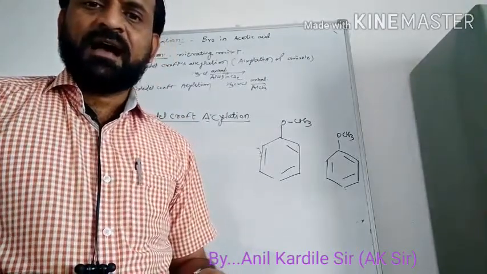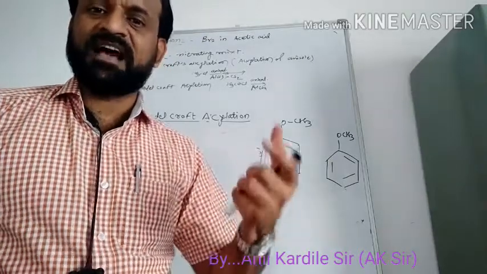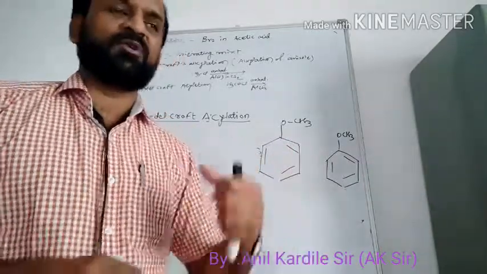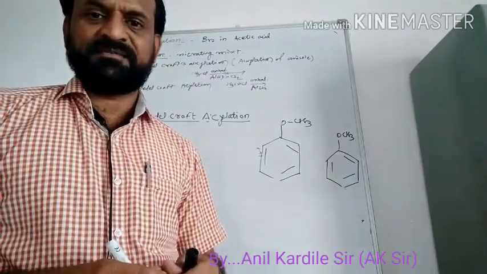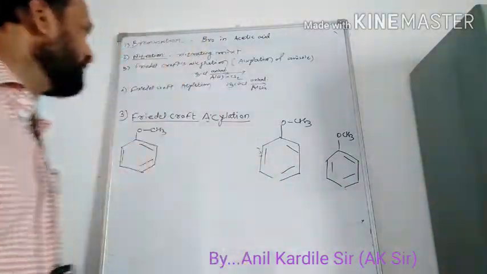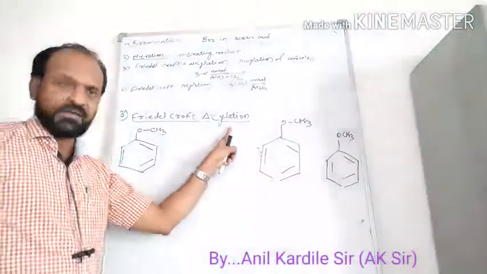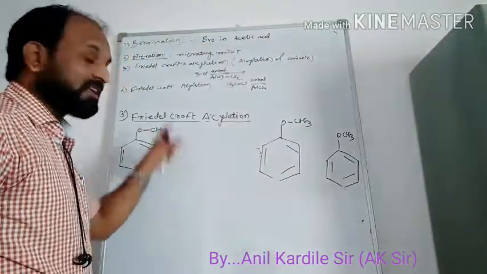And the acylating agents, that also we know: acid chloride, or we may call it acetyl chloride, or acetic anhydride. These are the acylating agents. The reaction is again very simple. It is also called Friedel-Crafts acylation, but here we are introducing an acyl group.